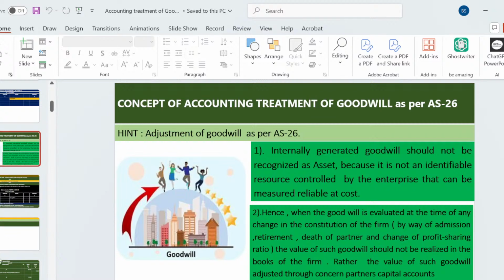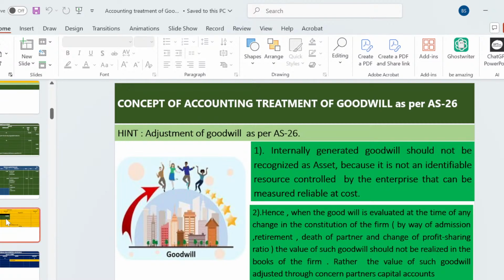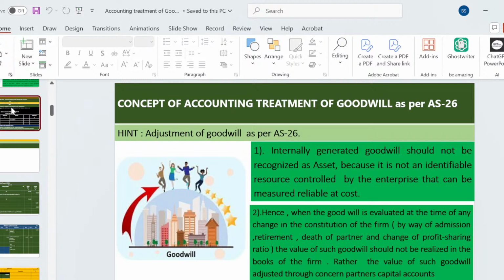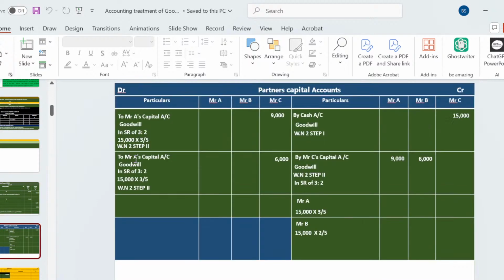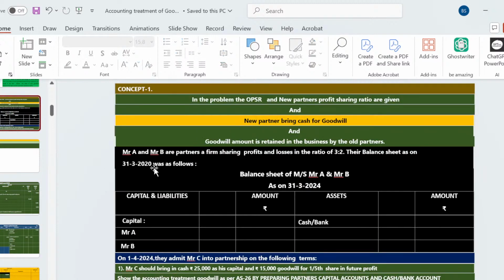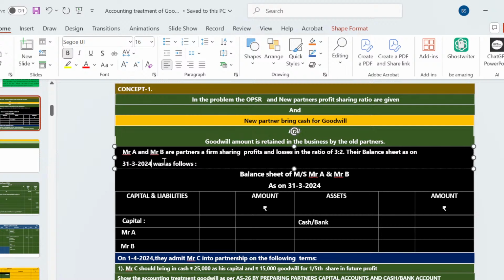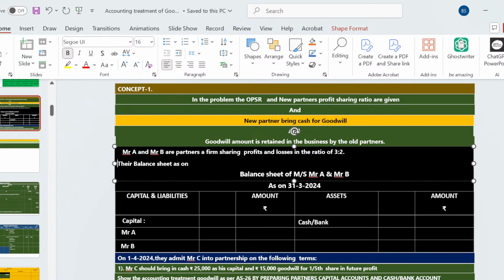One minute. I want to make it as B. I think everybody is understanding it.